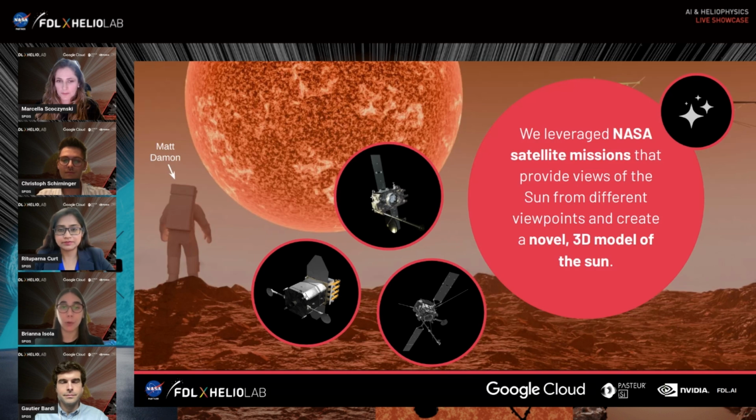Now we can study multidimensional solar phenomena and inform future missions in space, such as launching a constellation of satellites to get insight on key positions around the Sun. By learning and integrating data from multiple sources, we can enhance the capabilities of satellites in space and inform future missions.